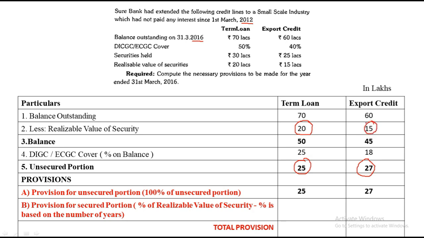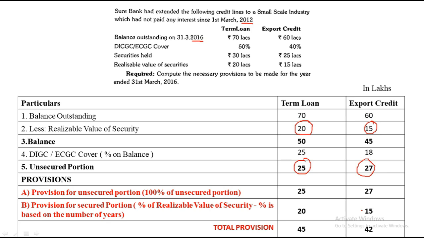Now for these two values, the percentage is based on the number of years. We looked here, it was a 2012 loan, and till 2016 it has still not been paid. That's more than 3 years, 4 years, still outstanding. So as per the rule, if your loan or the doubtful debt is above 3 years, 100% of the value will be taken. So we'll take the entire 100%, which is 20 and 15. So the whole amount comes here. Finally we total up: 25 plus 20 is 45, and 27 plus 15 is 42. That's our total provision.